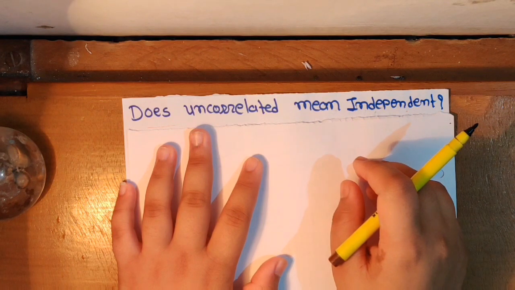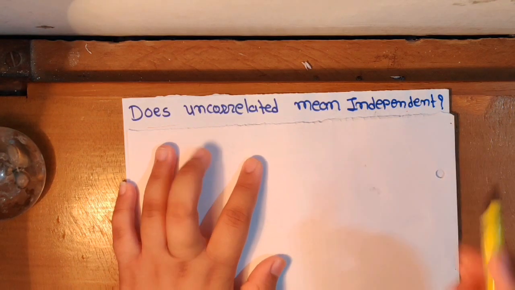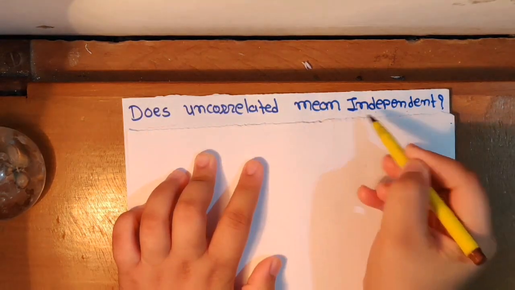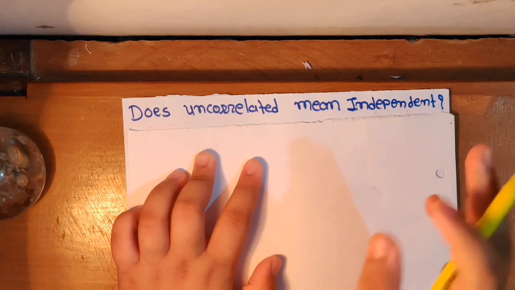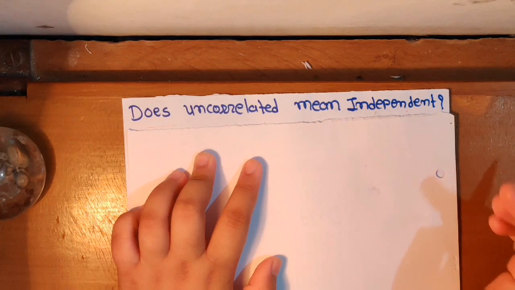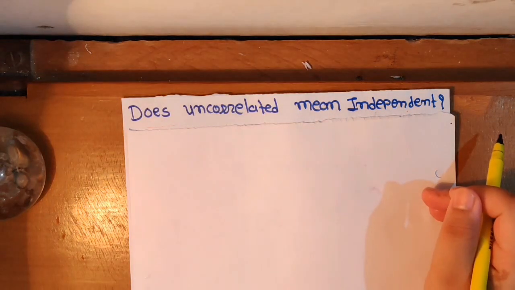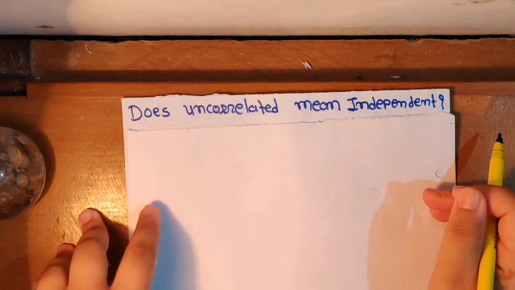Here we are going to discuss an IIT interview question. So the question is, does uncorrelated mean independent? For this question, we have to understand what an independent random variable is and what an uncorrelated random variable is.